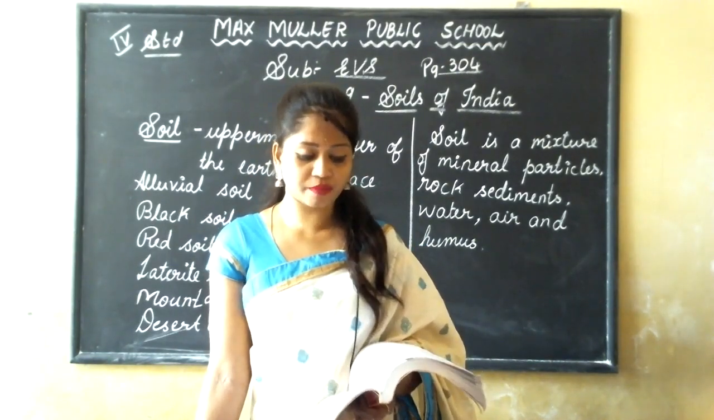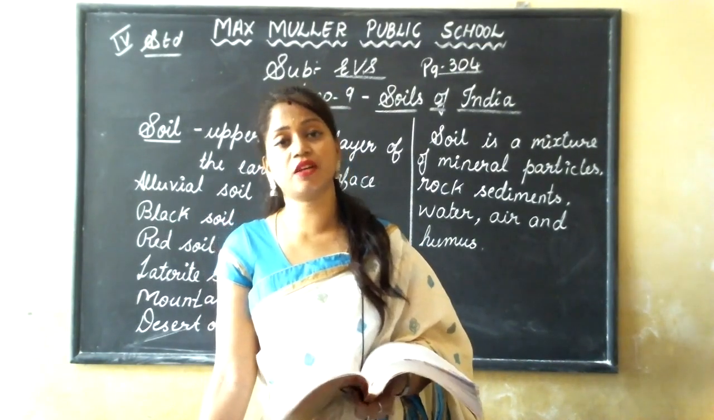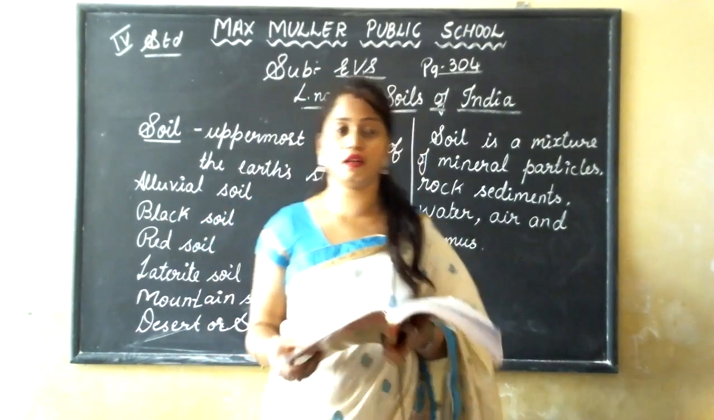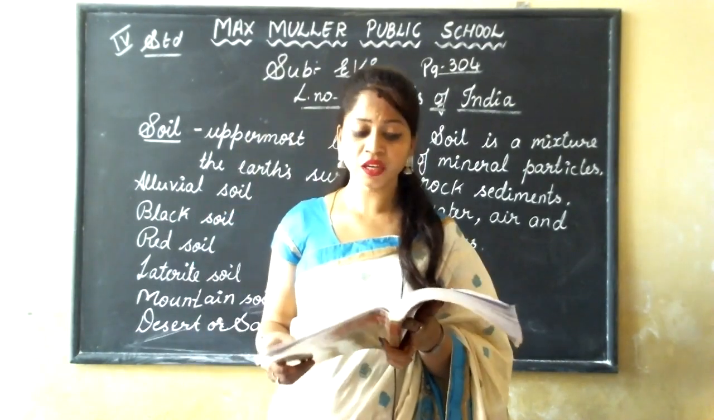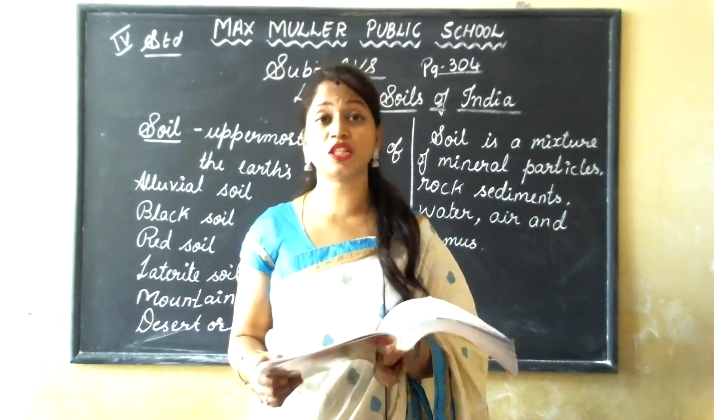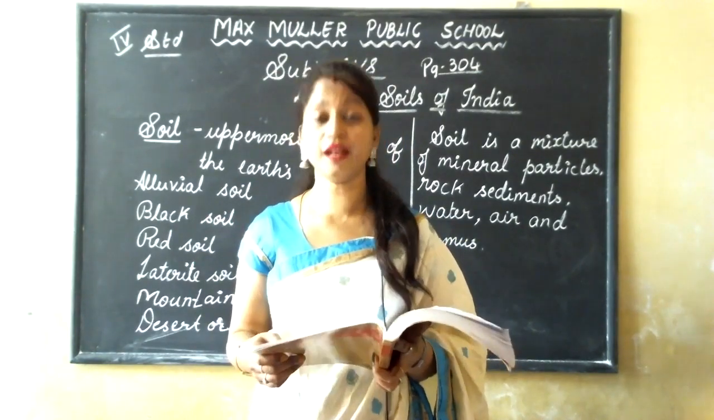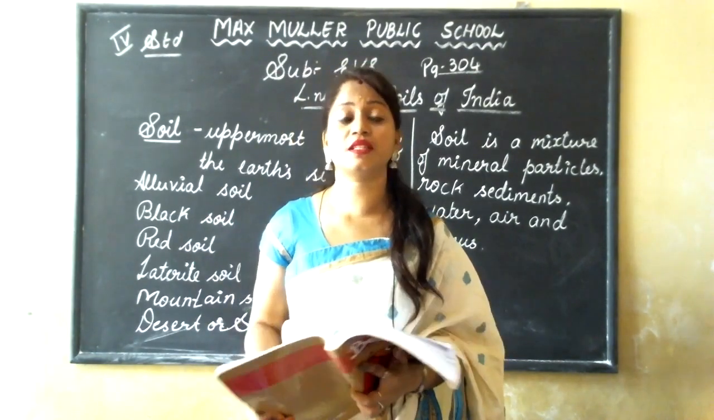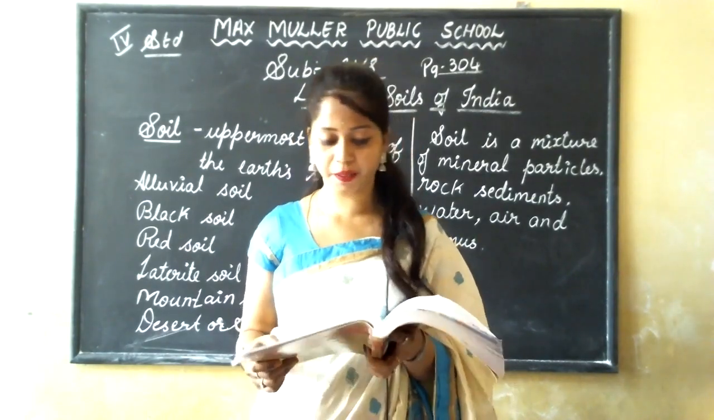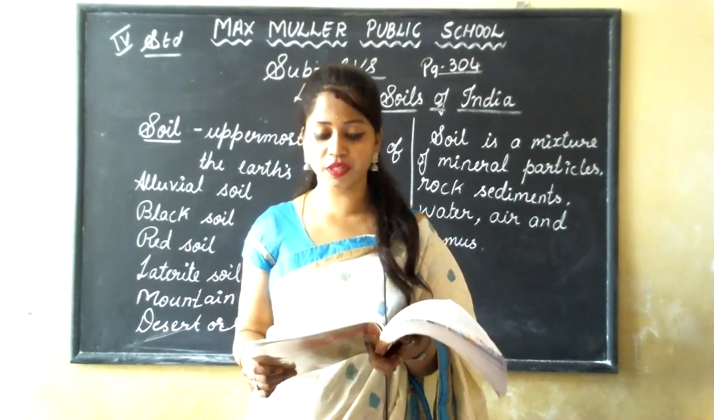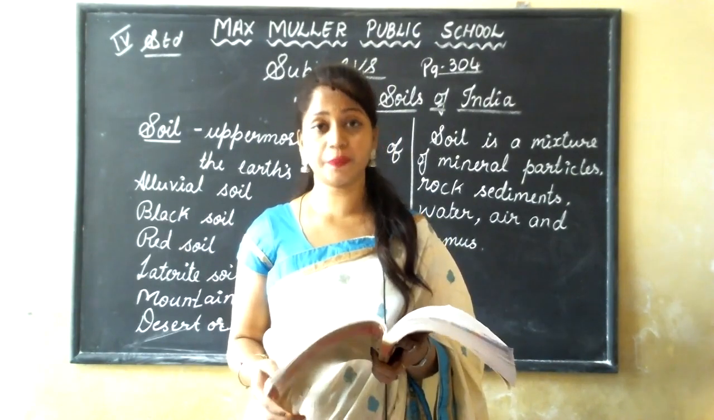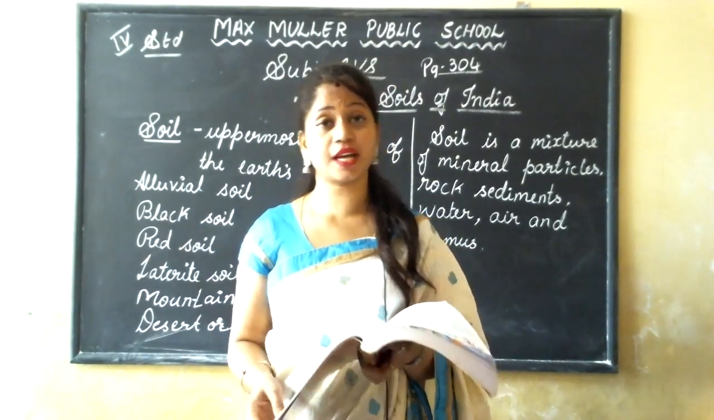Understood? Now comes red soil. Red soil, as the name says, is soil that is red in color. Red soil is red in color due to the presence of iron in large quantity. In this soil, more iron is present. This type of soil is found in Karnataka, Kerala, Andhra Pradesh, Madhya Pradesh, Odisha and Jharkhand.